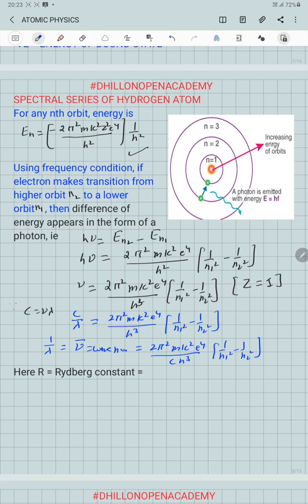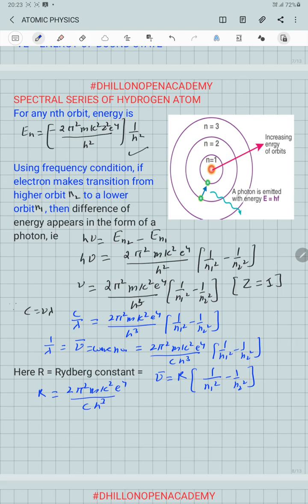And this whole equation we can also write as nu bar equal to R into 1 over n1 square minus 1 over n2 square, where R is the Rydberg constant, which is equal to 2 pi square m k square e raised to power 4 over c h cube.